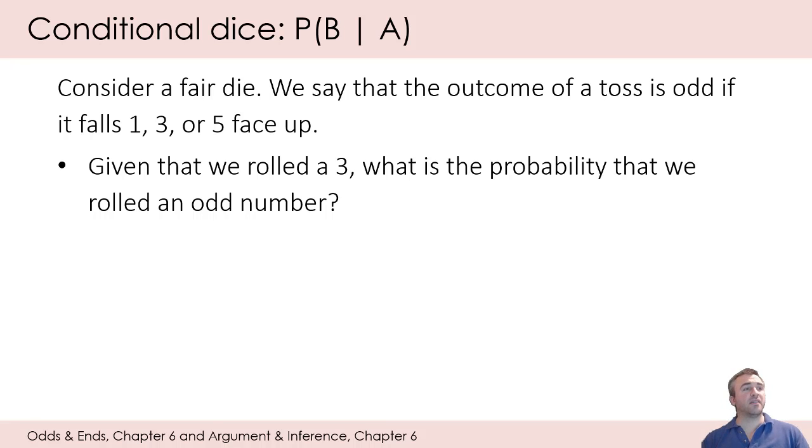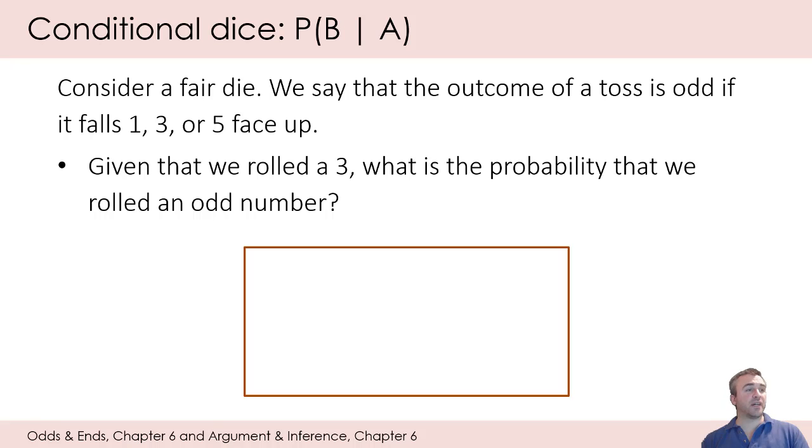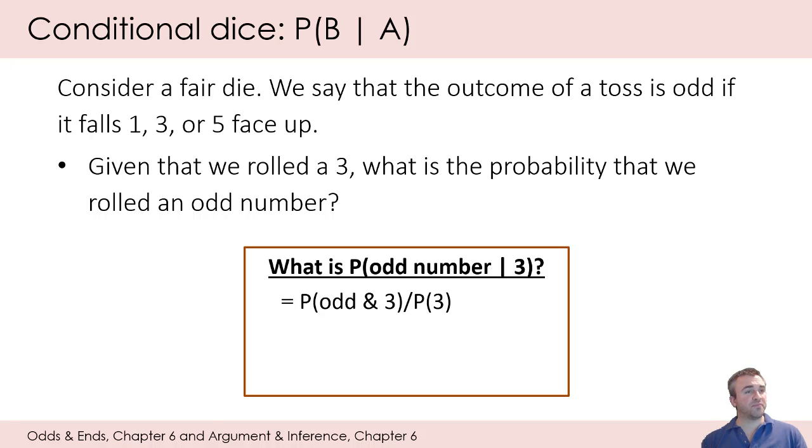So this is actually the opposite, right? Given that we rolled a 3, instead of given an odd number as in the previous problem, what is the probability that we rolled an odd number? So we're looking for the probability of B given that A this time. That's going to be the probability that we rolled an odd number given that we rolled a 3. And this is not going to be the same probability as the previous problem.